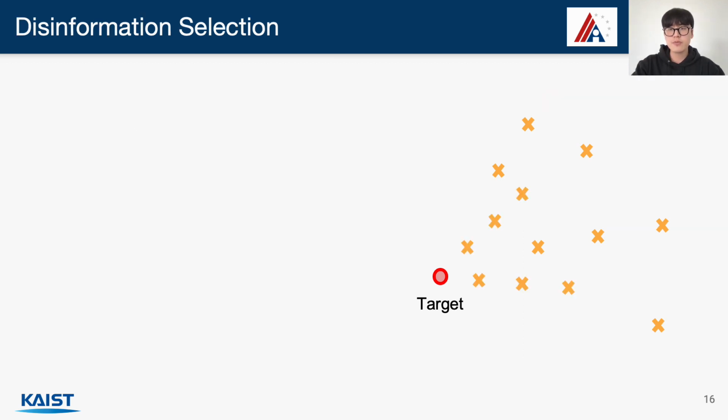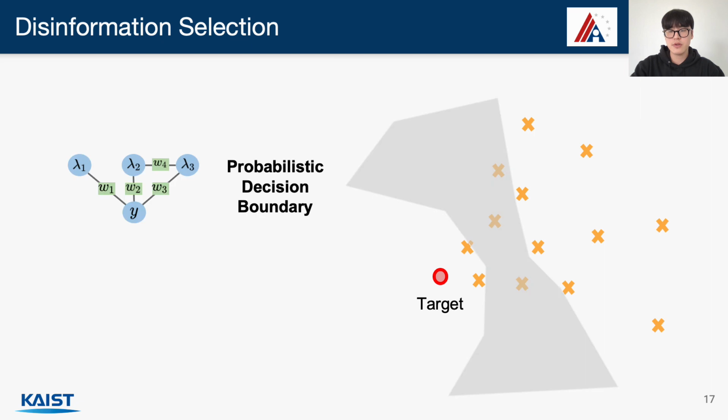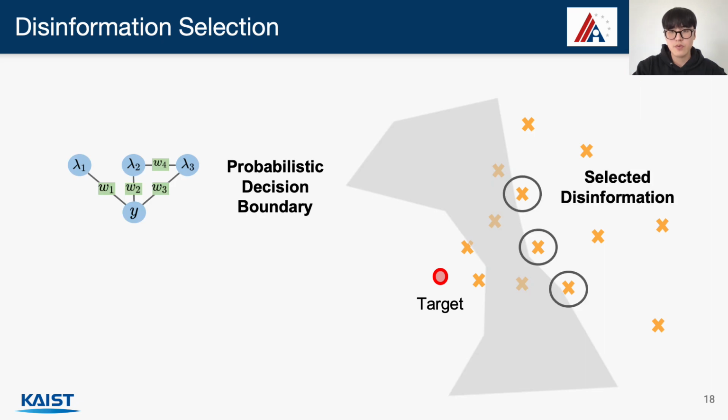So the overall process of disinformation selection works as follows. After generating realistic candidates, we choose the points closest to the target while still beyond the probabilistic decision boundary. These disinformation points can be released to the public and potentially added to the training set used by the victim model, lowering its performance on the target.